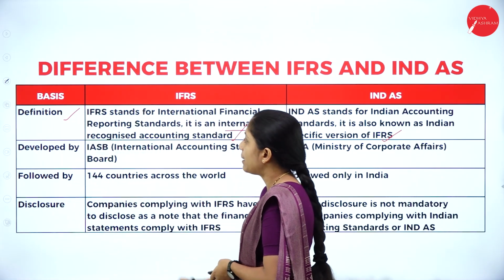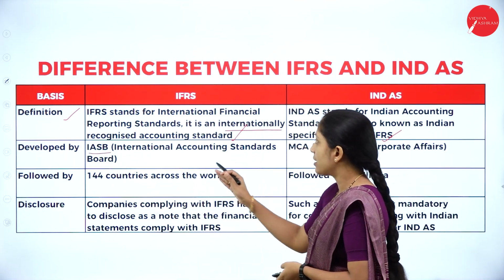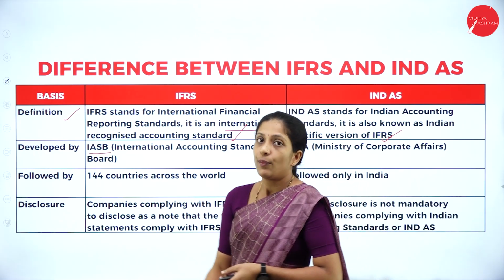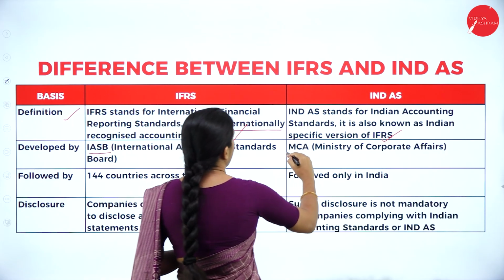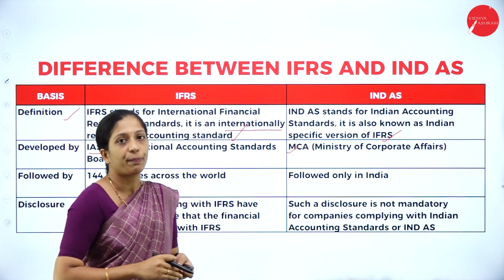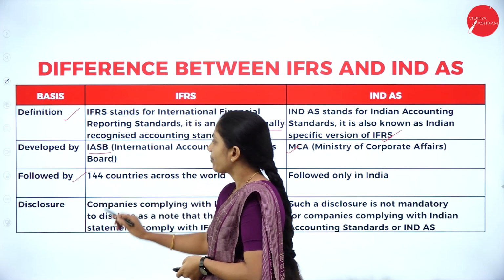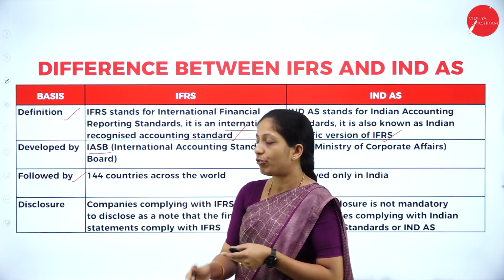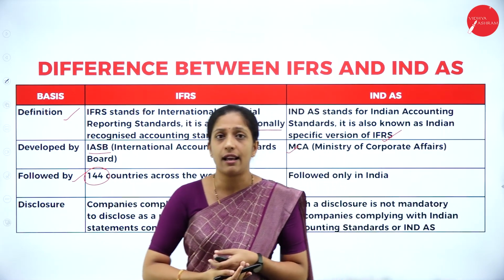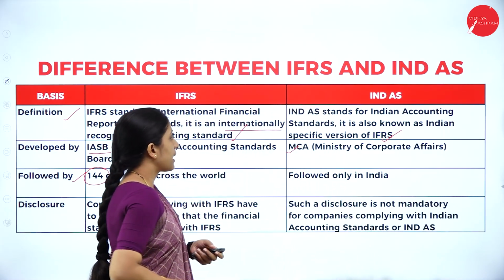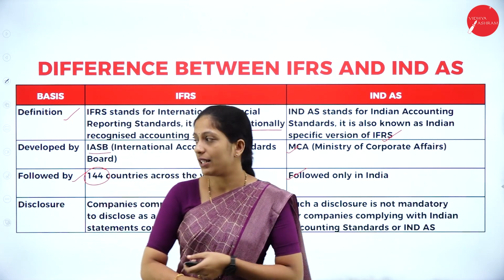Next, second is developed by. IFRS is developed by IASB, that is International Accounting Standard Board, whereas INDAS, that is Indian Accounting Standard, is developed by MCA, Ministry of Corporate Affairs. So hope you know the two differences now. Followed by, internationally IFRS has been followed by 144 countries across the world, whereas Indian Accounting Standard is only followed in India. So that would be the third difference.